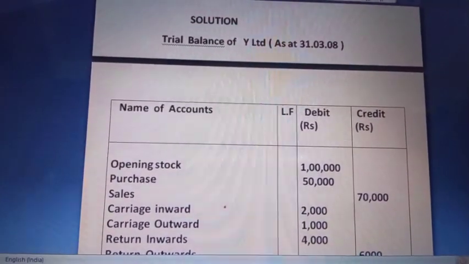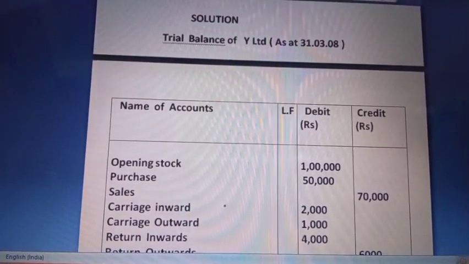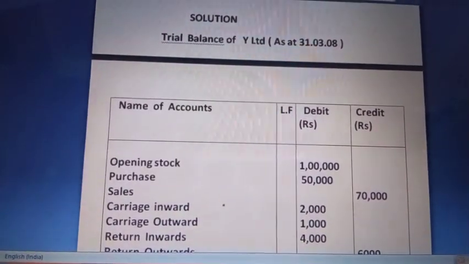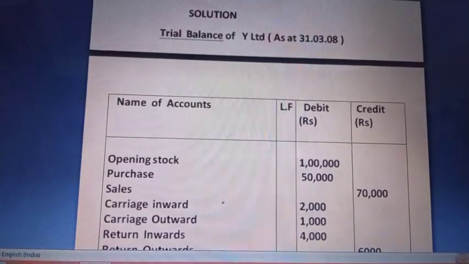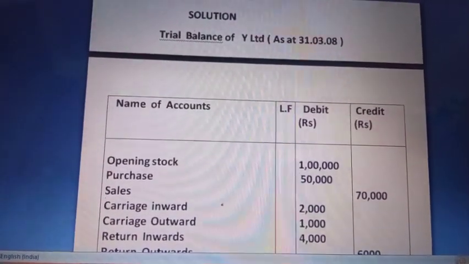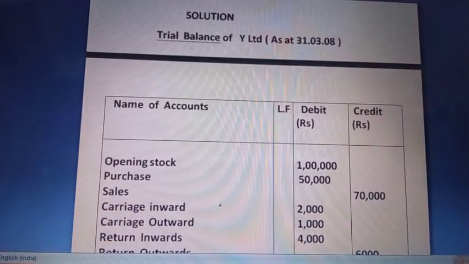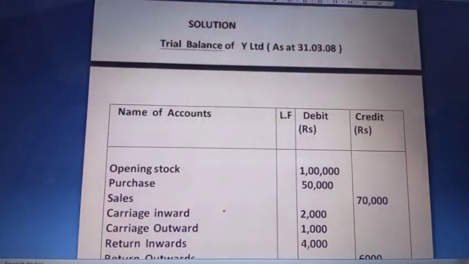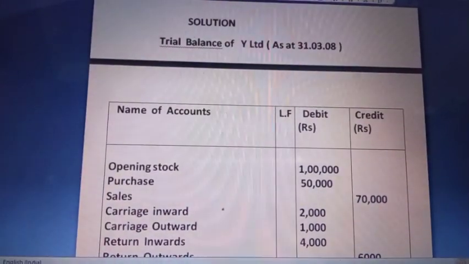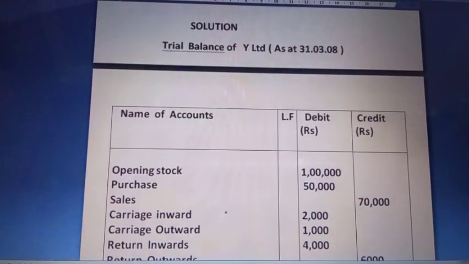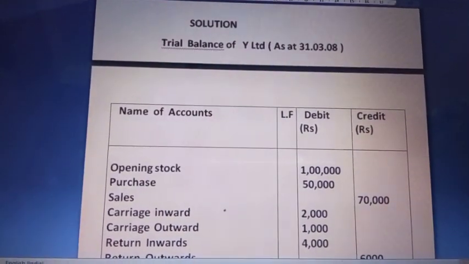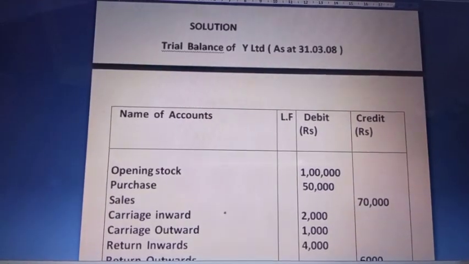Here we have the format of the trial balance, that is, trial balance of Y Limited as at the closing date 31st March 2008. You have to mention the words "as at", because the trial balance is for a particular period of time and is prepared at regular intervals, like after every 2 or 3 months. So you have to always mention the period.